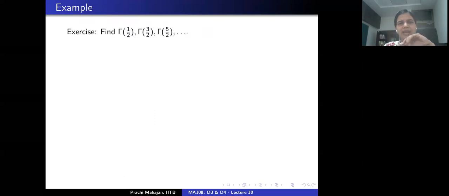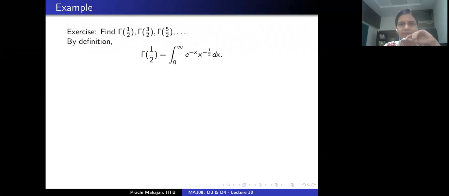So let's see. Before that, let's evaluate the gamma function at points 1/2, 3/2, and 5/2. By definition, gamma of 1/2 is the integral from 0 to infinity of exponential minus x, x to the power minus half dx. How do I evaluate this?